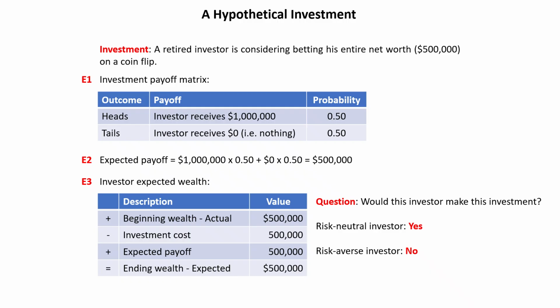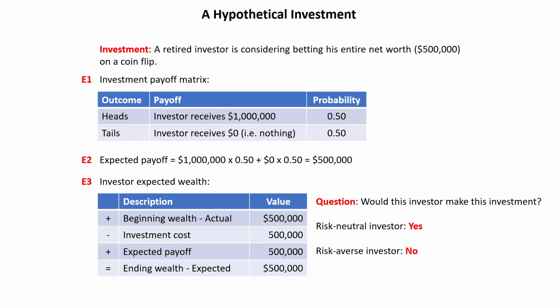So if we go to E3, this is the investor's expected wealth. So the investor starts out with $500,000. The cost of the investment is his entire net worth, so it's $500,000, which is a negative. But we also have to add in the expected payoff, which is the average payoff, which is $500,000. So at the end of the day, this investor's expected wealth is going to be $500,000. So it's going to be unchanged.